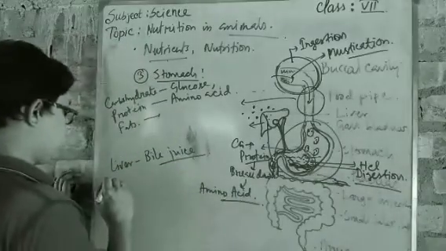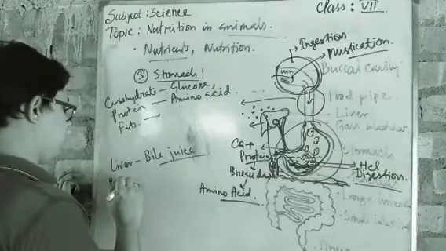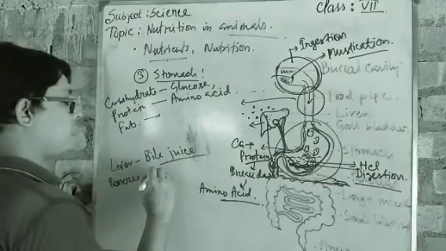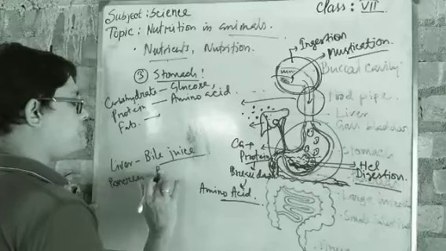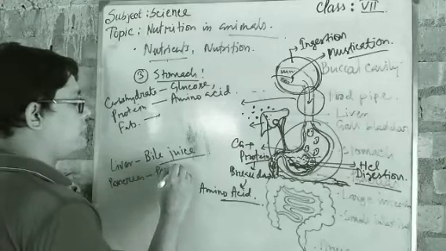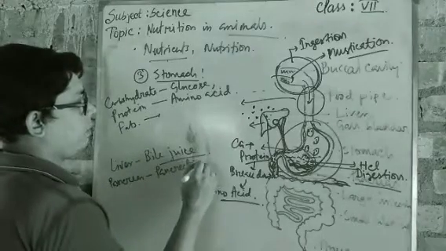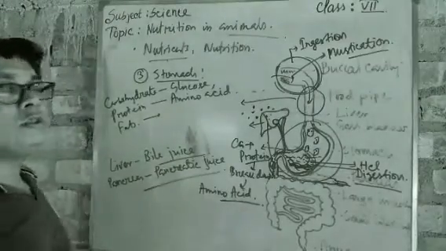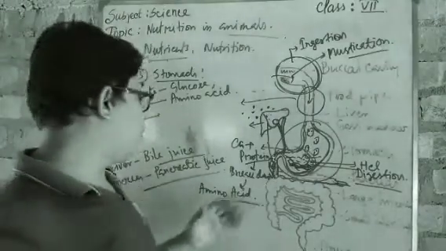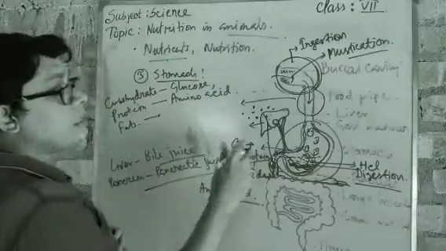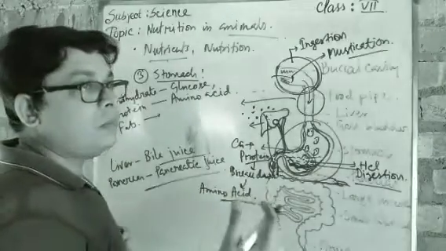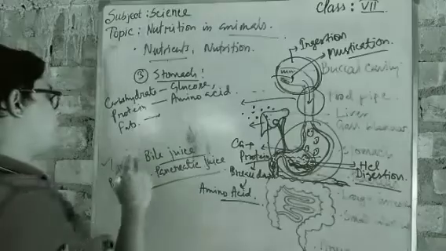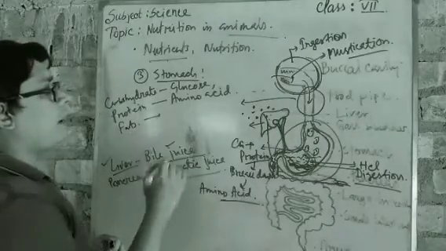What is that? We can write here: pancreas. From the pancreas comes out pancreatic juice. Okay. So bile juice and pancreatic juice. We already know that fats will be broken down by which juice? That is from the liver, the bile juice.